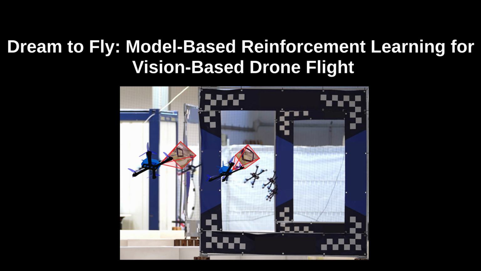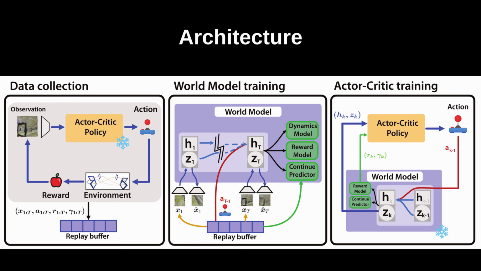This paper presents an approach for training quadrotor navigation policies from scratch, mapping raw onboard camera pixels directly to control commands, much like a human pilot. The process begins with data collection in the simulation environment using the current policy, storing experiences in a replay buffer.